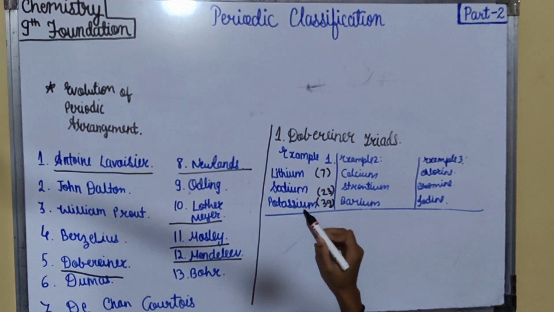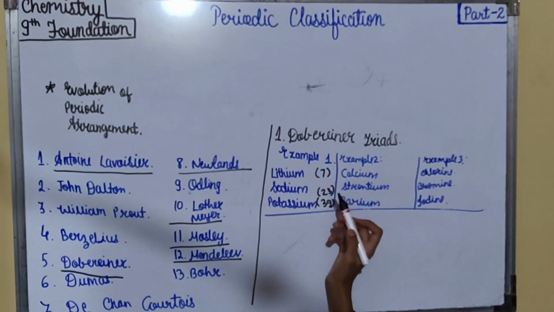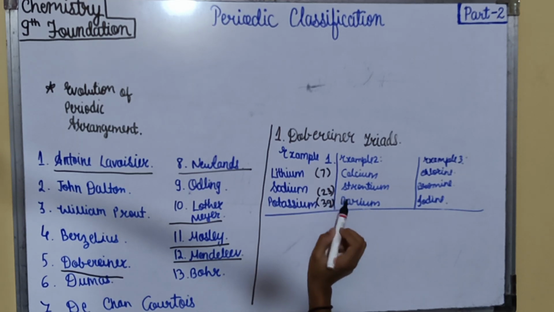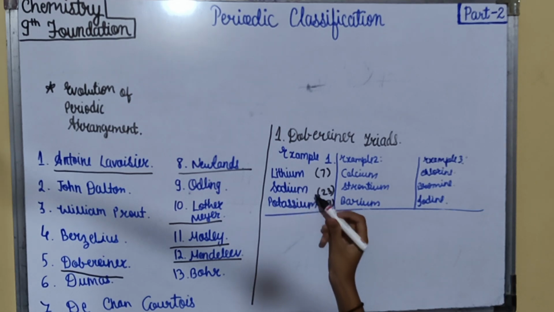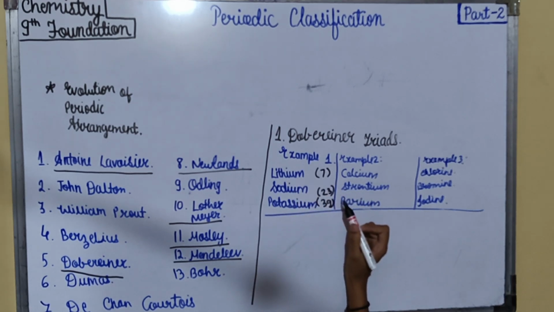He added the atomic weights of lithium and potassium and divided by 2, that is 7 plus 39 upon 2, and that was equal to 23. This atomic weight 23 is of the middle element of these three. Like that, the middle element's atomic weight comes approximately after adding and dividing the sum by 2.